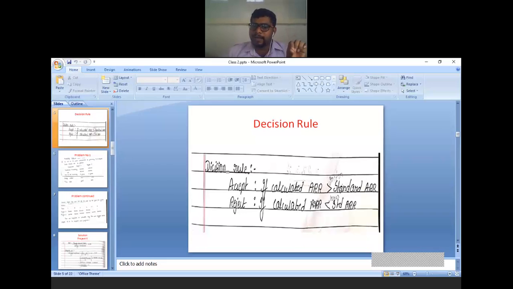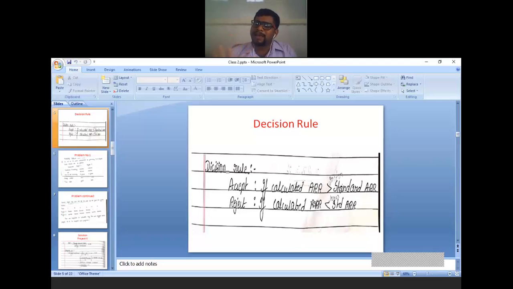But under accounting rate of return, it is always in terms of percentage. Greater the percentage, greater the benefit for the company. Therefore, the decision rule will be: accept if calculated ARR is greater than standard ARR. Suppose calculated ARR is 30% and standard ARR is just 20%, then you can accept the project. Reject the project or reject the investment decision if calculated ARR is less than standard ARR.